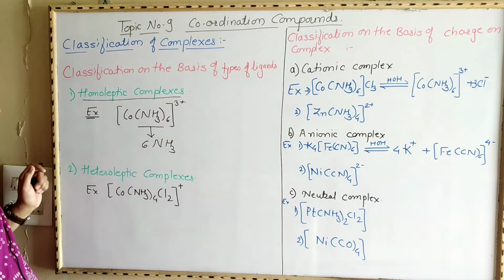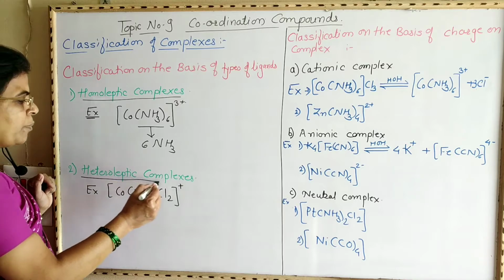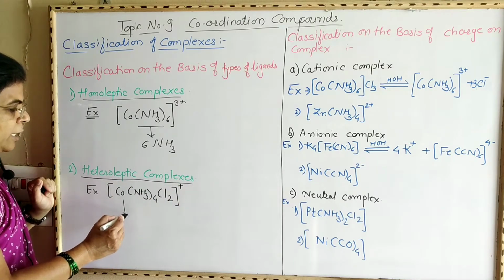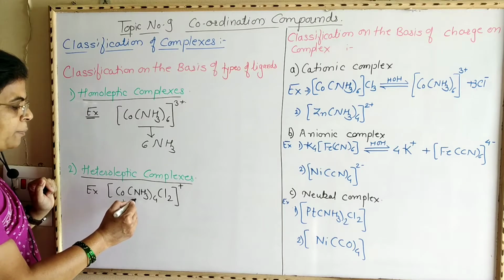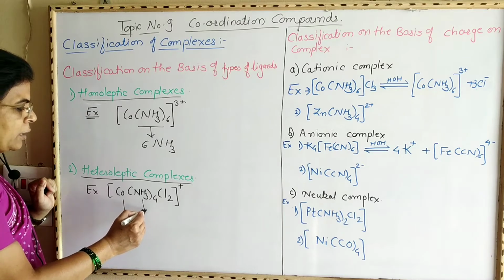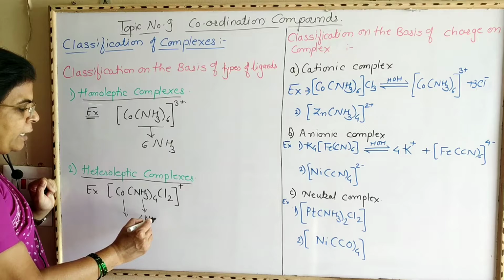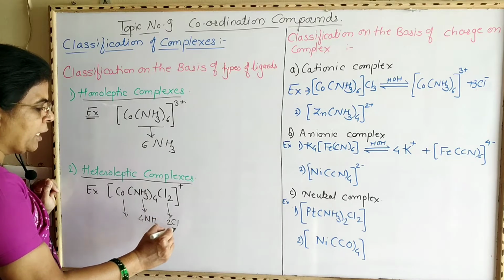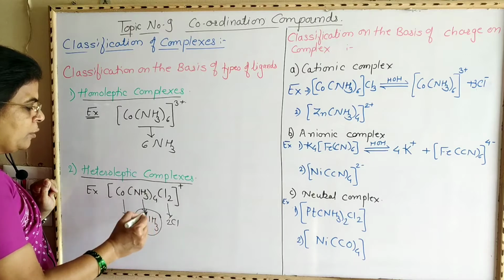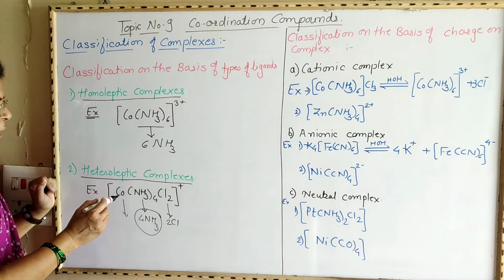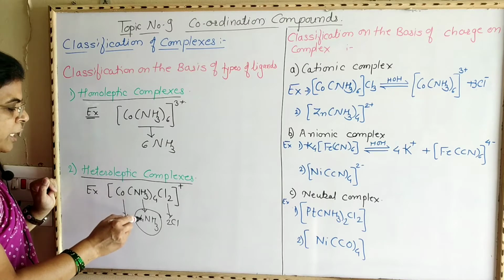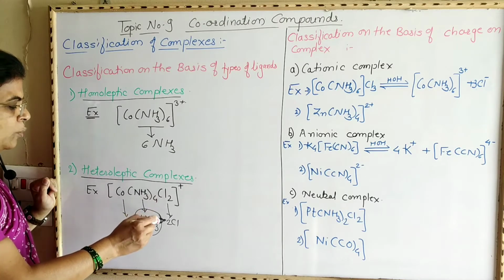Now the second type, heteroleptic complex: the complex in which the central metal ion is attached to two different types of ligands. Now here there are 4 NH3 and 2 chloride ligands. That is, the coordination number of this central metal ion is 6, which is satisfied by 4 NH3 groups and 2 Cl groups.